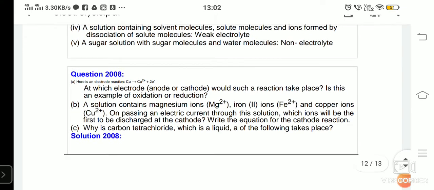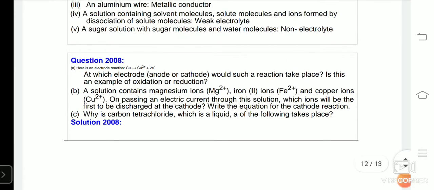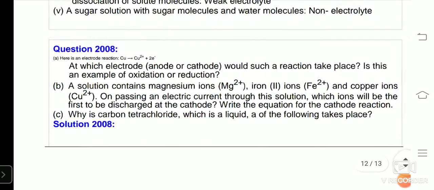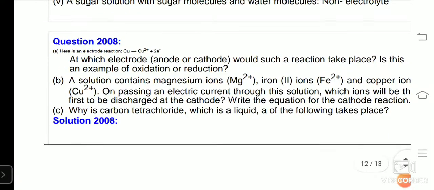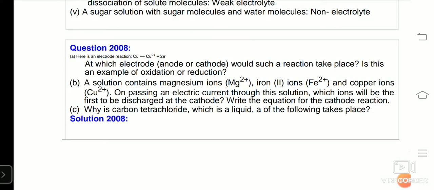An organic compound undergoes least dissociation. In 2008, the question was: at which electrode, anode or cathode, would such a reaction take place? Is this an example of oxidation or reduction? The reaction is copper gives copper plus 2 and 2 electrons. That means you can see the loss of electrons takes place.